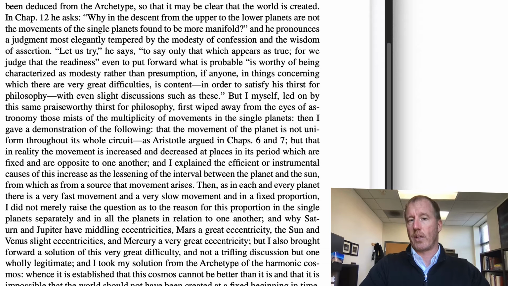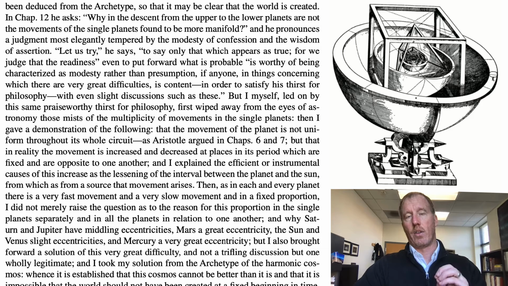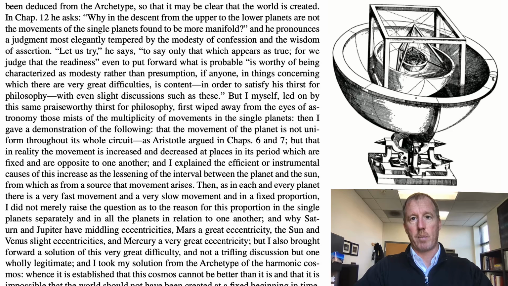So what he's going to claim is that while Aristotle broached these kinds of questions, not only is Kepler going to be able to answer them, but he's going to go farther, and he's going to present the archetype, or the model, or you might say the blueprint for the structure and the orderliness of the solar system. That is, he claims to have decoded, in a sense, the plan that God had when he built the solar system. You might agree or disagree with him, but that's what he's getting at here. A lot of his work is aimed at understanding the rationale, the orderliness of the solar system, and how that points to the existence and the nature of God.